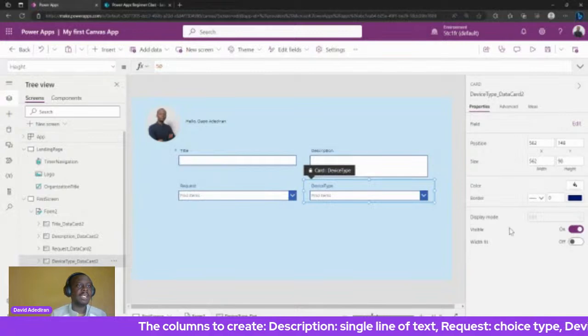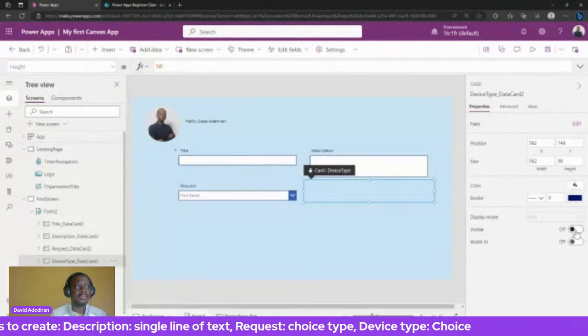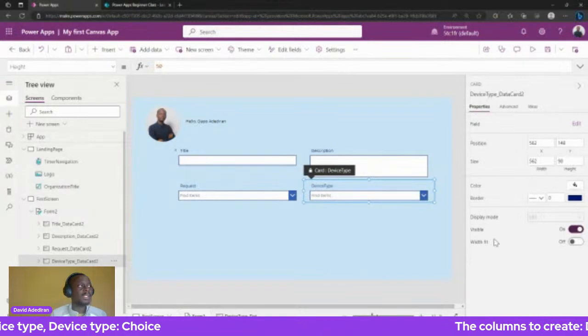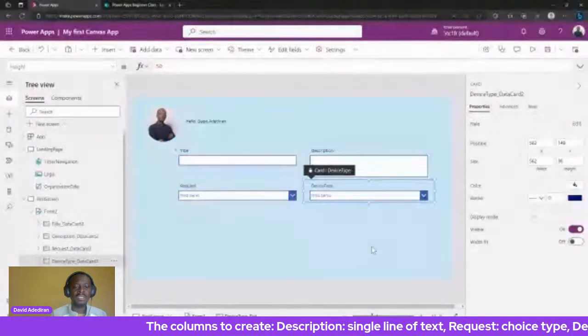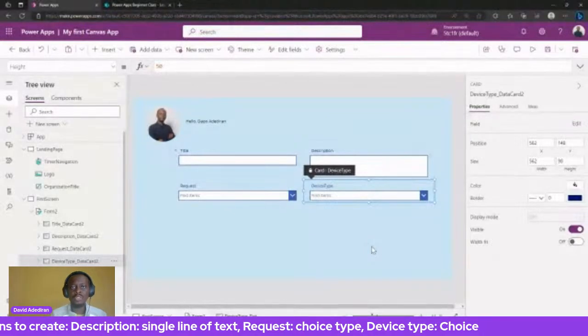Now, normally you can go to the visible property and just hide it like this, right? You can see it's hidden and we can show it back like this. But we don't want to do that based on manual stuff. We want it to be more automated. We want it to be based on the user's interaction with the app, the user selection, right?